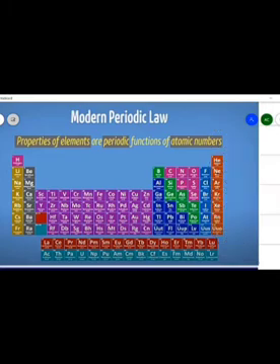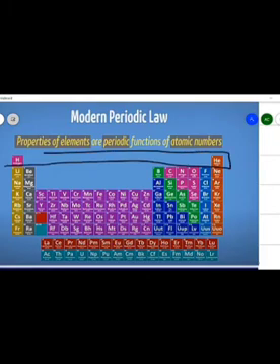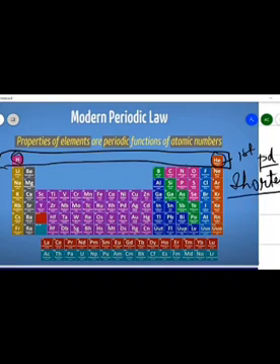Now let's see periods. So the period is this. This is the first period, that is horizontal. The first period has only 2 elements, that is hydrogen and helium. So the first period is the shortest period. The first period is shortest because it has only 2 elements.